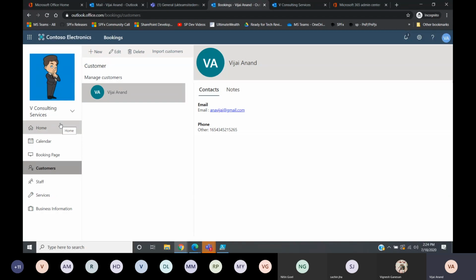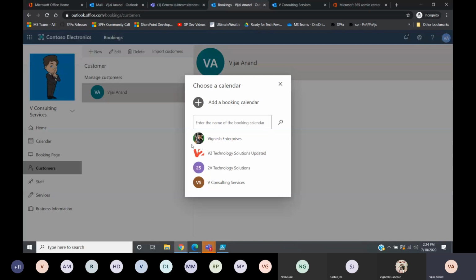Whenever you create a booking calendar, a mailbox is created, and inside that you have all these options available. Similarly, if I have some other department and I want a new booking calendar for that, yes, of course, you can create a new booking calendar. In case you want to access any of the existing ones, you can access it. But if you don't have access to any of these, it means that you will not be able to access it.